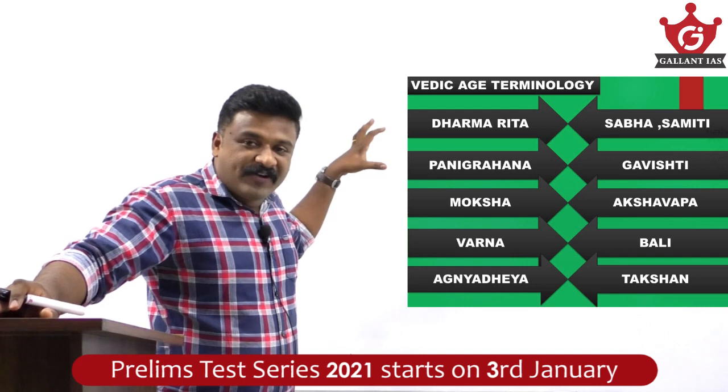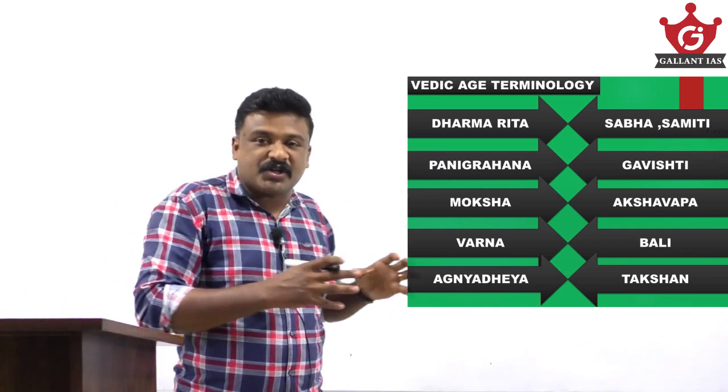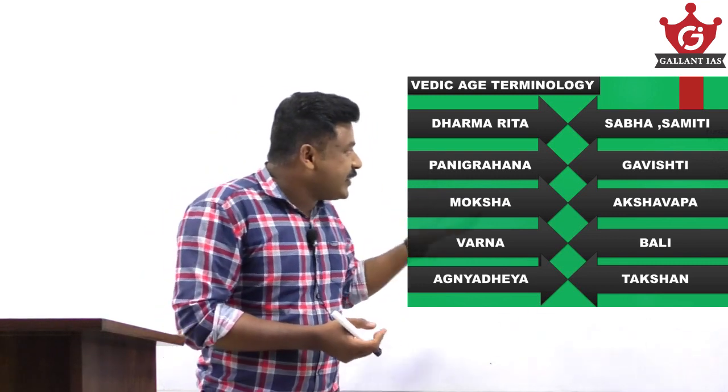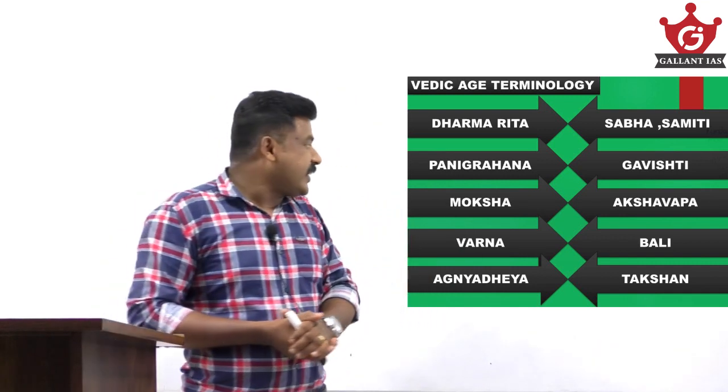Now let's have a look into these very popular terms of the Vedic age. Dharma, we already discussed: obligations and the discharge of one's duties to oneself and to others. And Rita, as I said, is the fundamental moral law governing the functioning of this universe. Then Panigrahana is another term from this Vedic age.